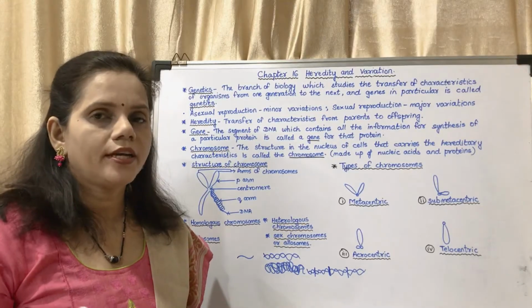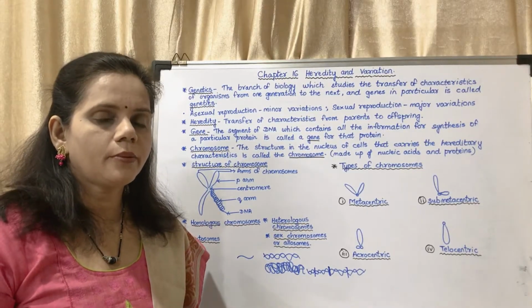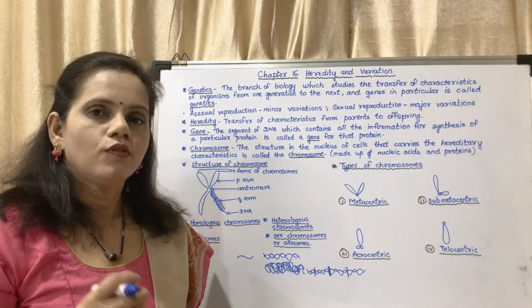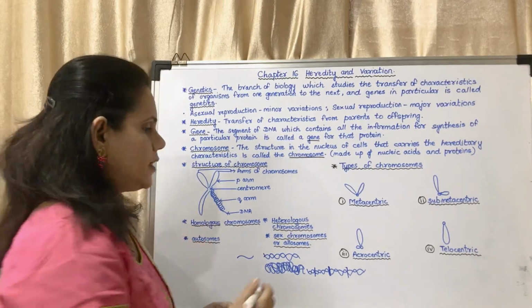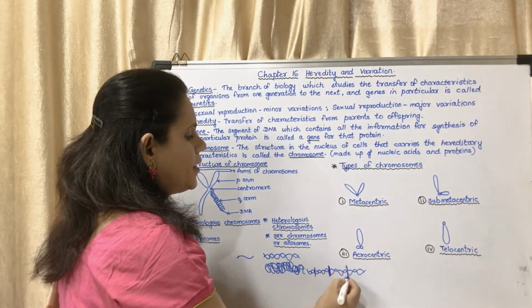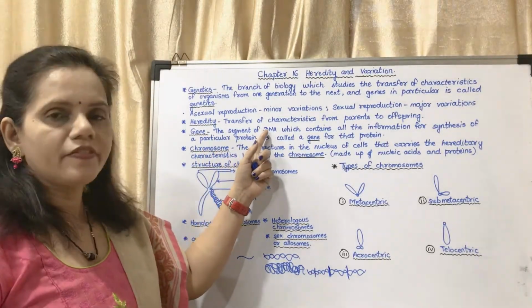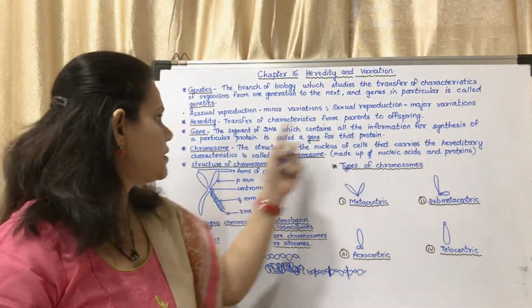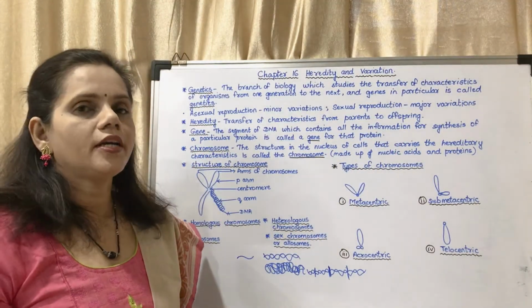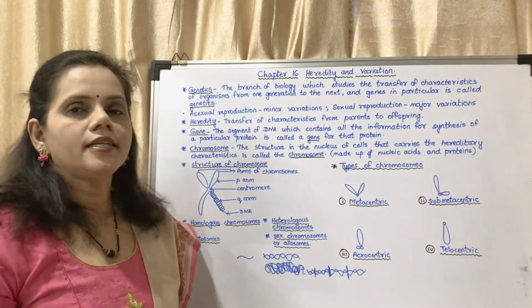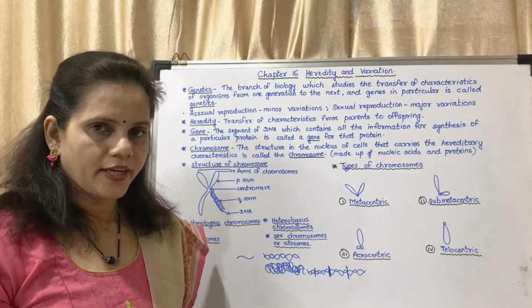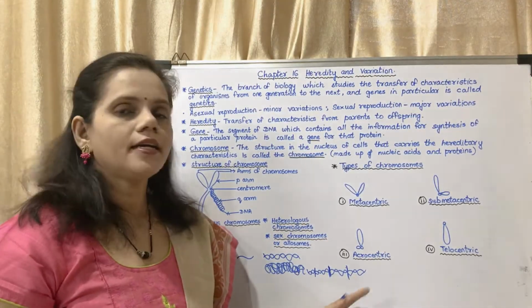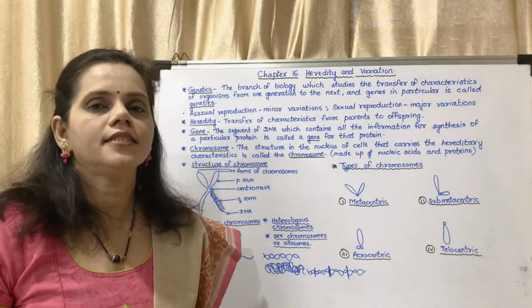These are all proteins which are produced. So for one protein there is one gene. One protein, one gene. That means the segment of DNA which contains all the information for synthesis of a particular protein is called a gene for that protein. That means the DNA consists of several genes.